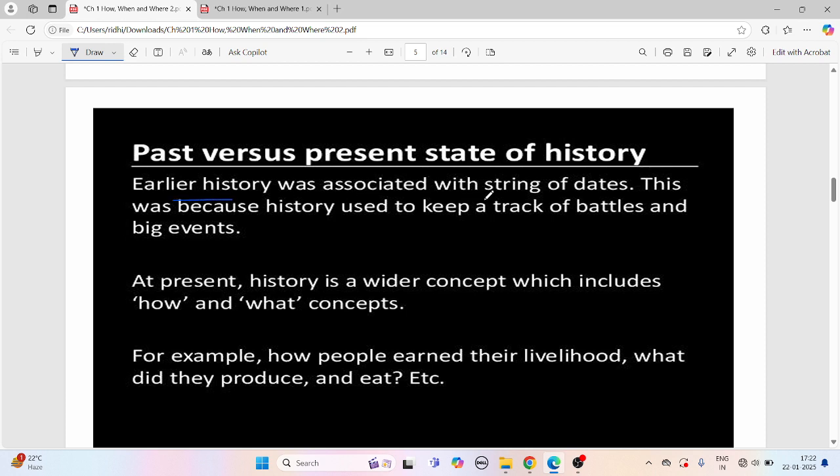Earlier, history was associated with a string of dates. This was because history used to keep track of battles and big events.